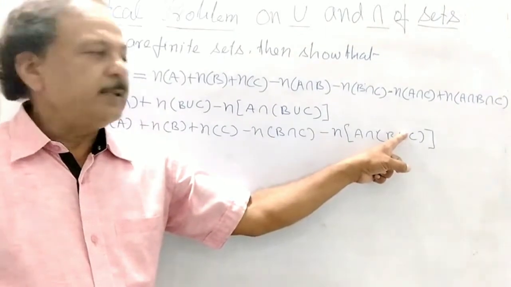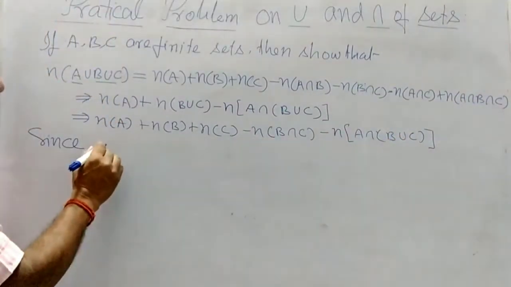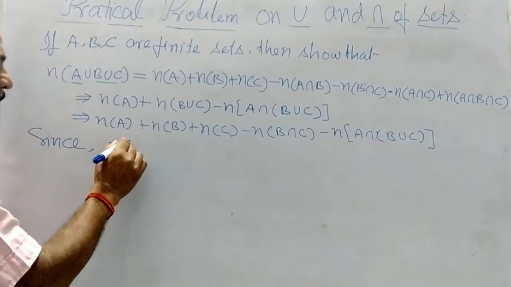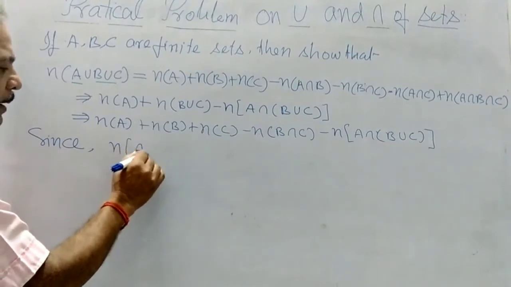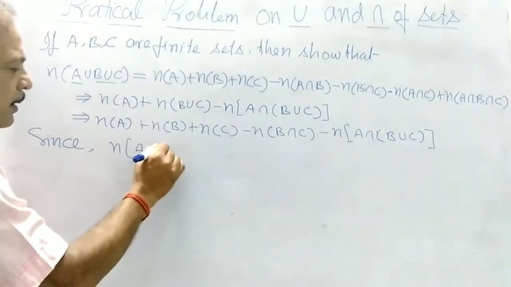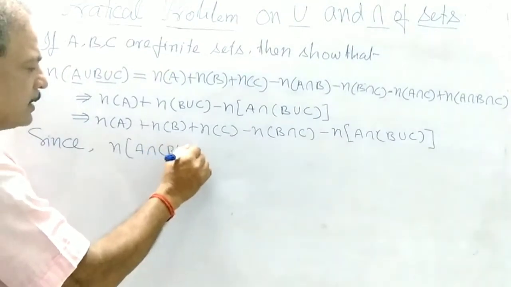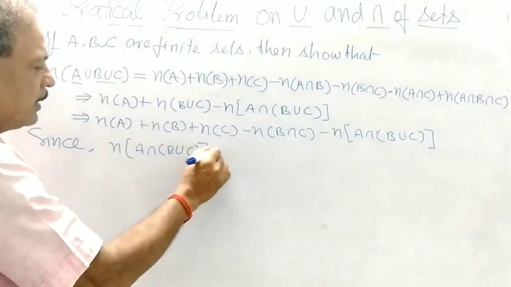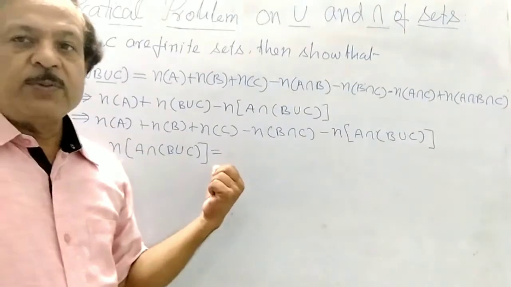So now let us take this, A intersection (B union C).